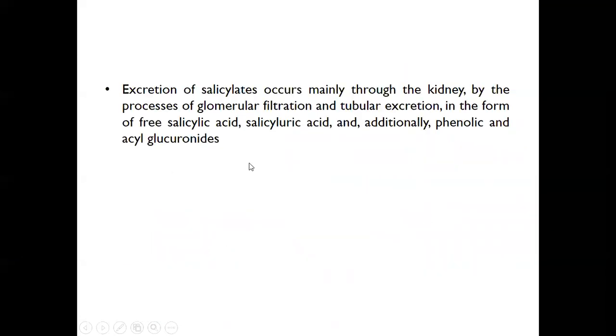Excretion of salicylates occurs mainly through the kidney by the process of glomerular filtration and tubular excretion in the form of free salicylic acid, salicyluric acid, and additionally phenolic and acyl glucuronides.